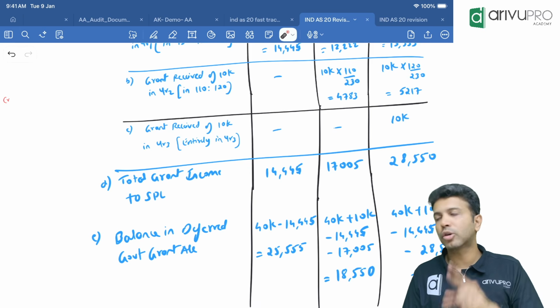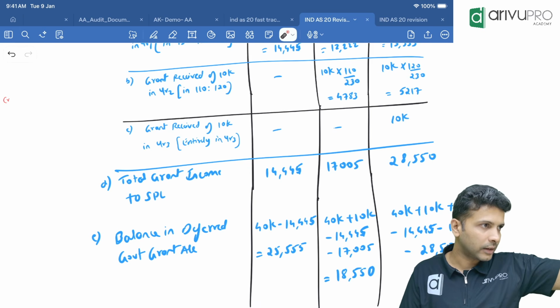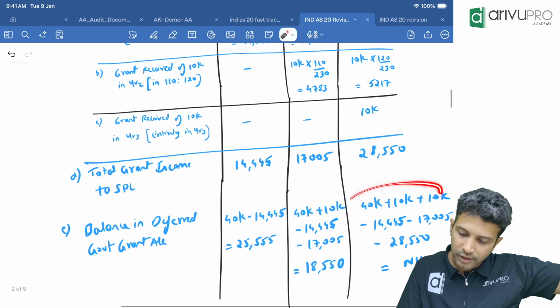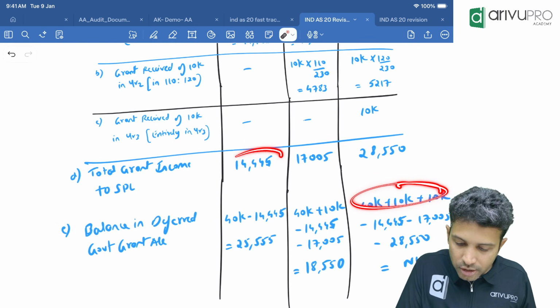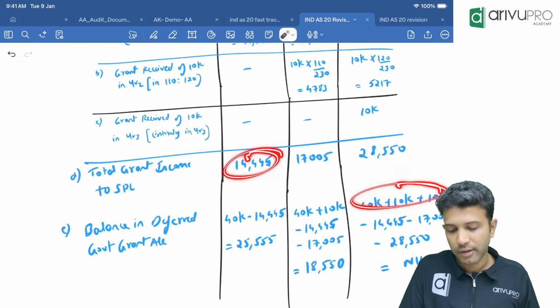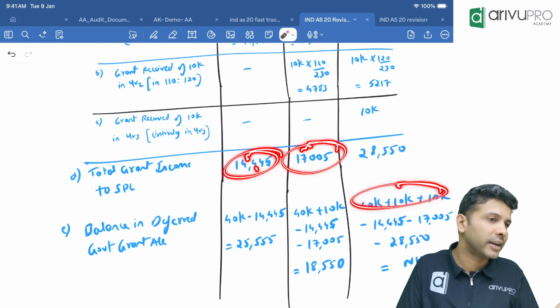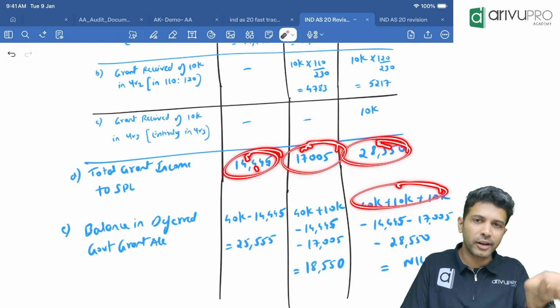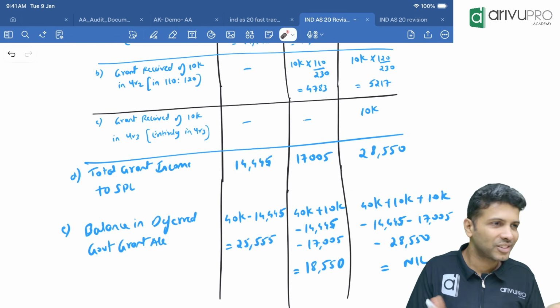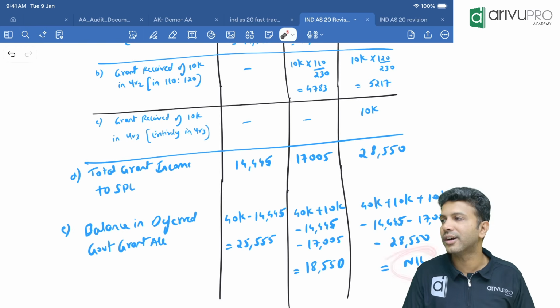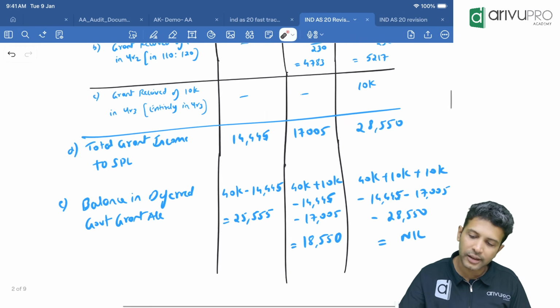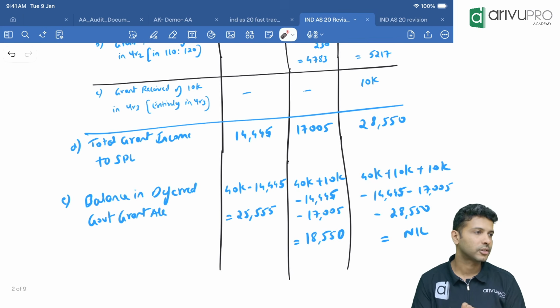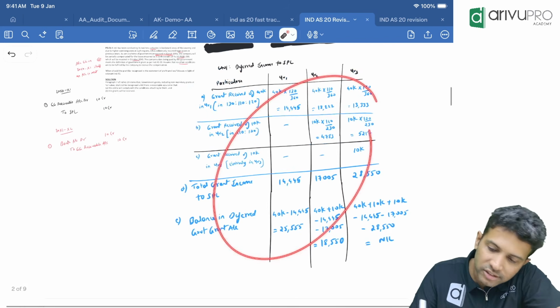Third year, what is the total grant you have received? 40 in year 1, 10 in year 2, 10 in year 3. This is the total receipt. In that, first year you transferred 14,555, 14,445, second year 17, then 28. Obviously third year balance should be 0 only. It is 3 years accounting, no? So the balance at the end of third year will obviously be 0. Even if you calculate, you will get 0. That's all it is. So this, if you present in exam, that is enough.